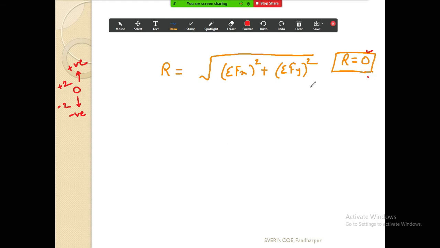So there is only one condition, then and then you are getting R is 0, that is if you put this value as 0 and this value is also 0. If both these values are 0, then and only then your resultant will be 0. Otherwise it is not 0.